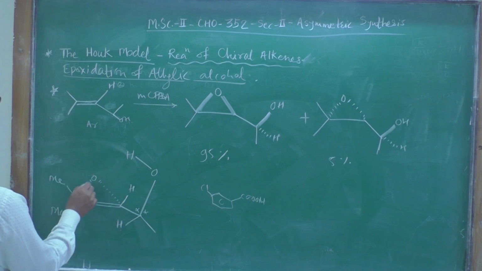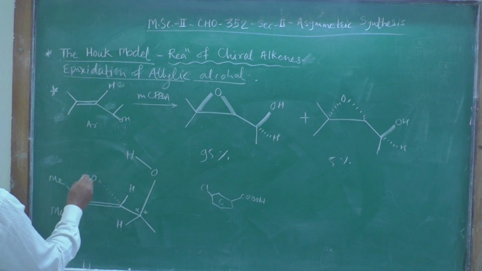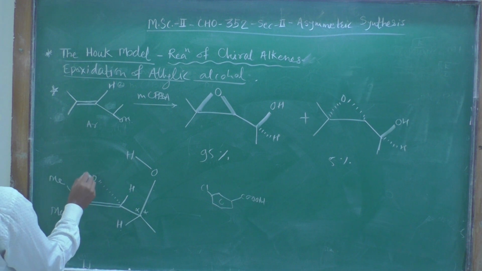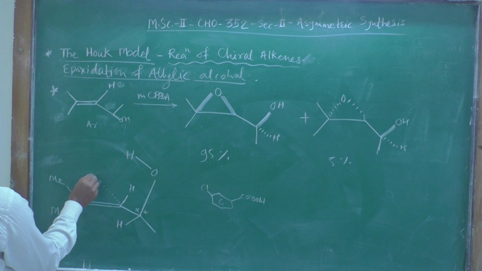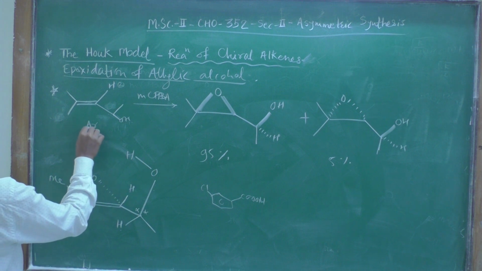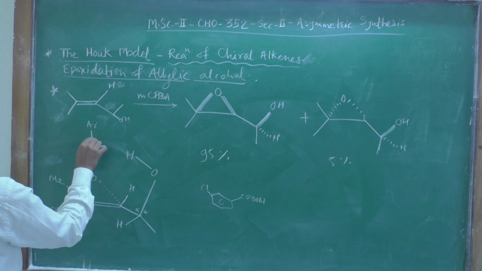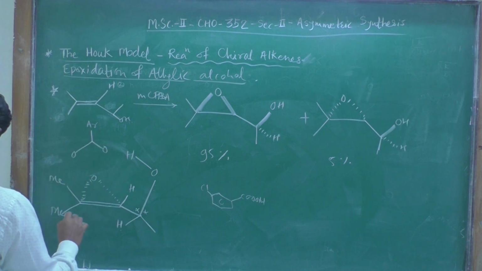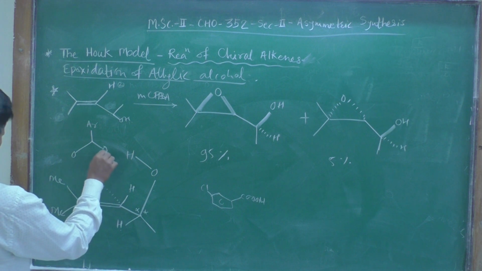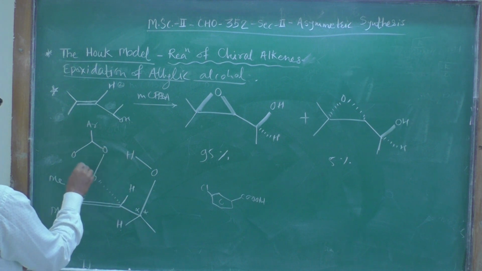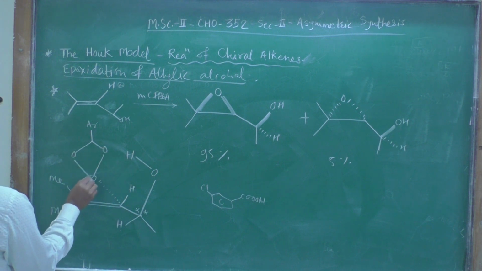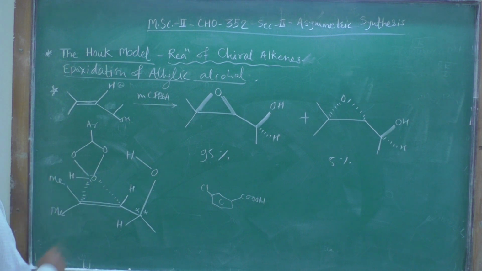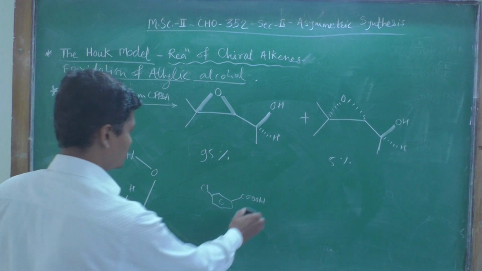So this is the transition state. This is not the product. Transition state. Then O, Ar, O, O. So this is the transition state. How is it possible? Let us see.